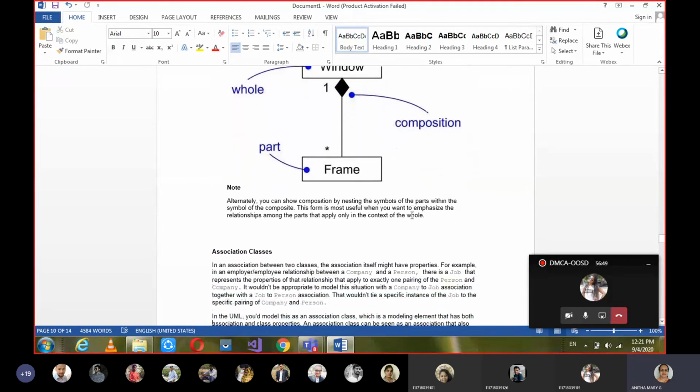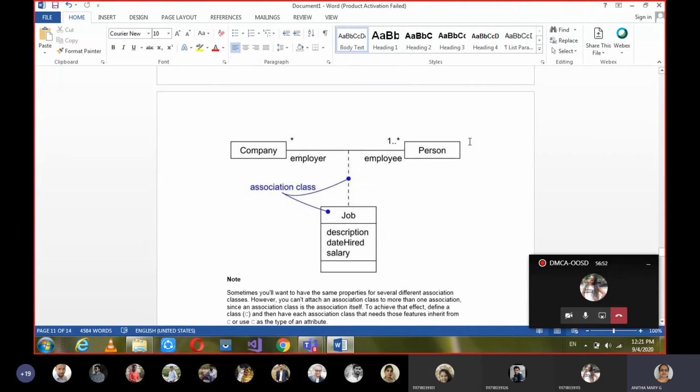And then association classes. Association class means if any two classes are associated, and for their relationship of association one more class exists, then we call it an association class. Let's see this example, it will be more clear. Say suppose you have a company and a person. These two classes are related by using the association relationship.